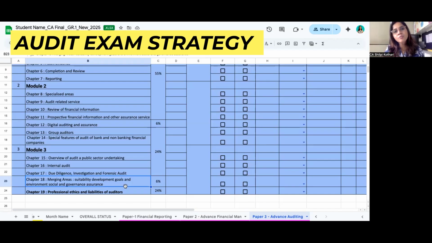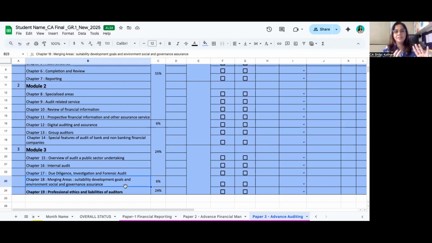Even if you are not attempting the full 100-mark paper, if you attempt 80 marks with patience and strategy, you will be able to exempt this paper. Even if not exempt, you will be able to cross 45-50 marks, which is fair enough. But I am planning that you should always think every paper should be exempted. Your focus should be in that way, rather than just clearing or passing the exam.